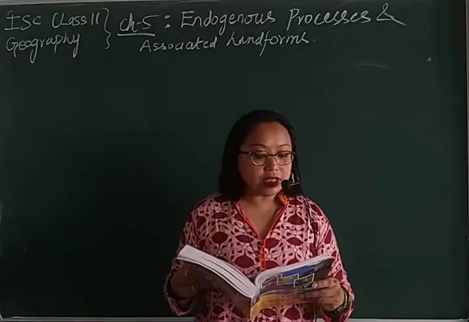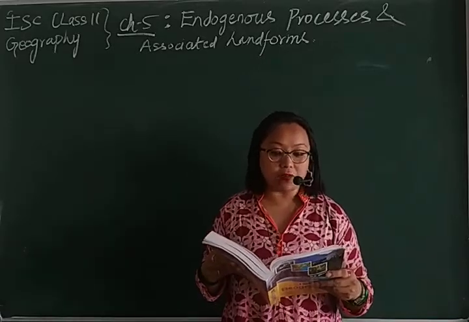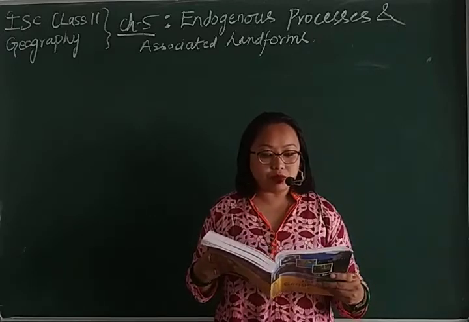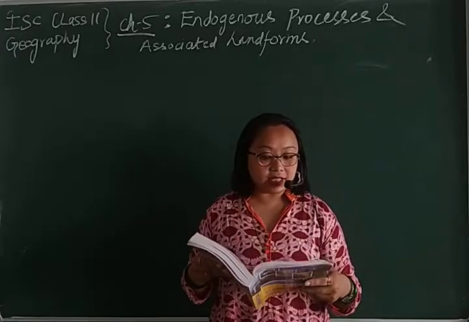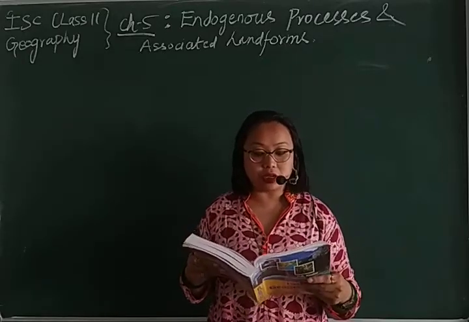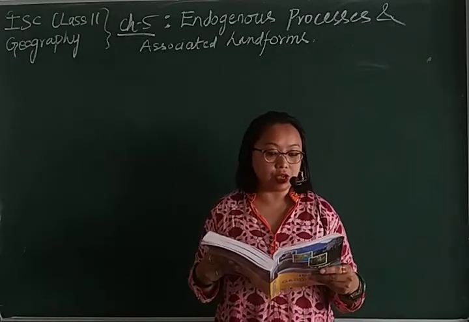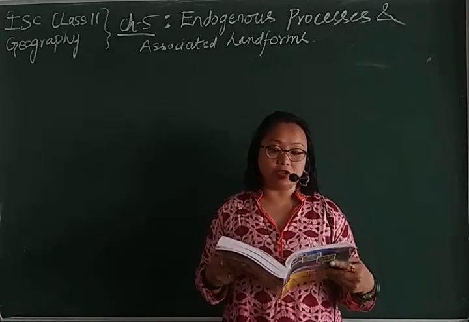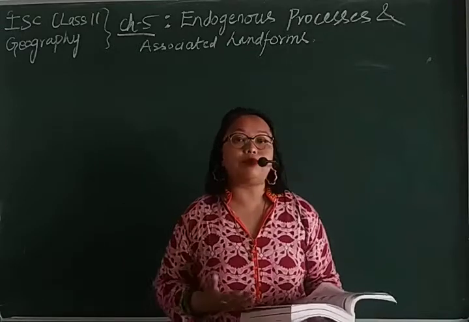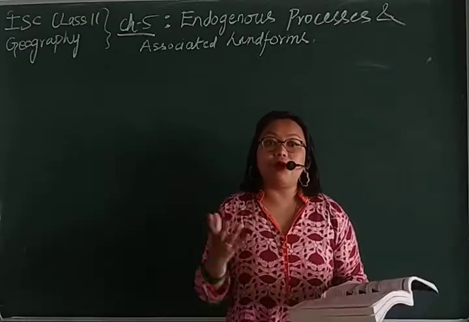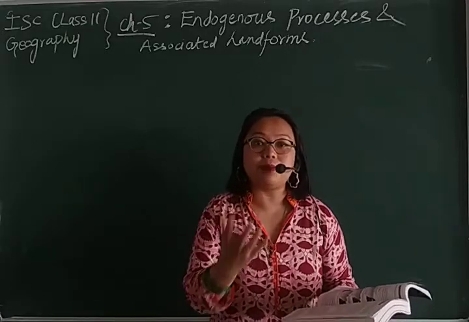There are several types of mountains found on the surface of the earth. No two mountains are identical. Mountains differ from one another in respect to their age, height, location, process of formation, shape, structure, etc. So there are several types of mountains, got it? But they differ from one another. It is not similar.